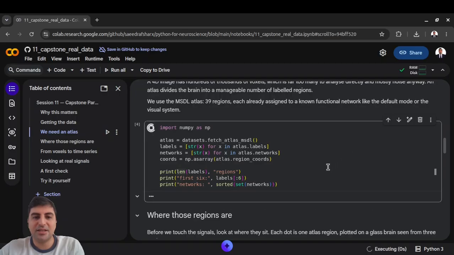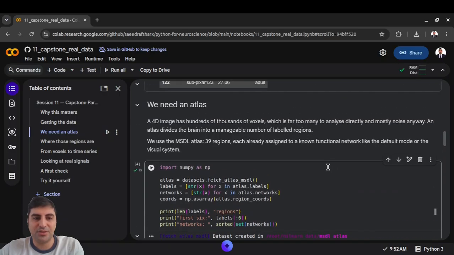Okay, now let's get to what we are actually doing here. A scan is a stack of three-dimensional images, one every couple of seconds, and each image has around 100,000 voxels inside the brain. You do not want 100,000 time series. Most of that is noise anyways. The multiple comparisons problem is ugly and no human can actually manually interpret it.